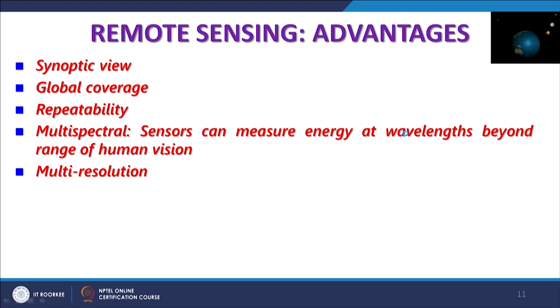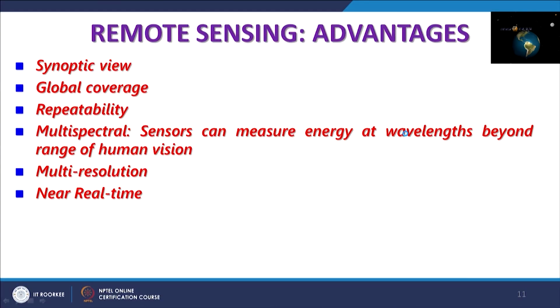Multi-resolution images are now possible. Even within one satellite, different sensors are installed. Like I gave the example of IRS. Earlier in the IRS 1C, 1D satellites, we had 3 types of sensors. We had panchromatic sensors which gave black and white images. Then we had multispectral sensors like LISS-2, LISS-3, LISS-4 and so on and so forth. So within one platform you can have different payloads, and multi-resolution images can also be acquired.